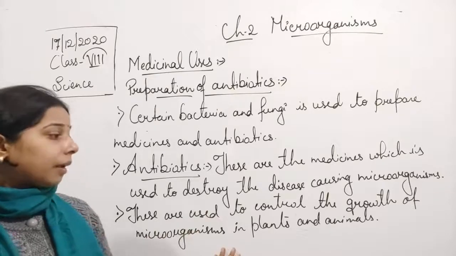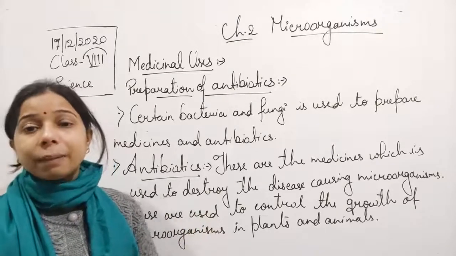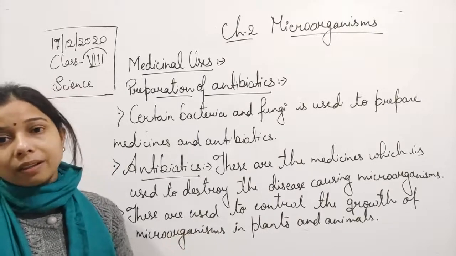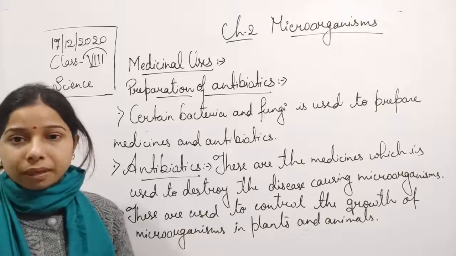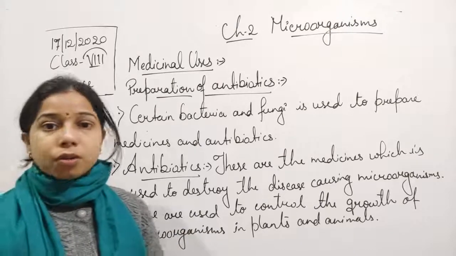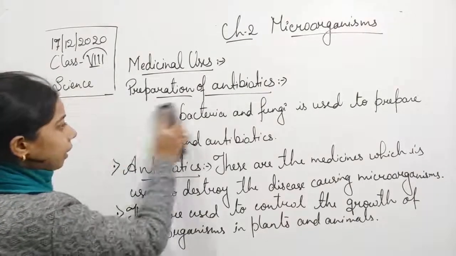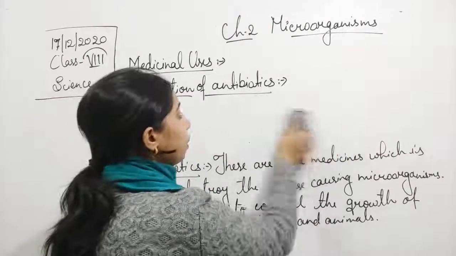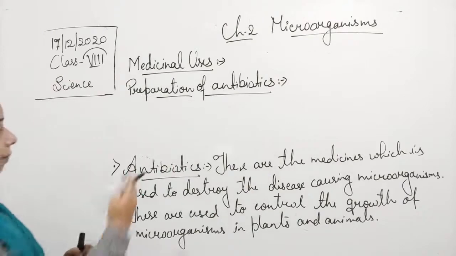Next, they not only help in killing the microorganisms, but they also help in controlling the growth of the microorganisms. Okay, so let me write here some examples of antibiotics, and then we will move on and understand how microorganisms also help in the preparation of a vaccine.